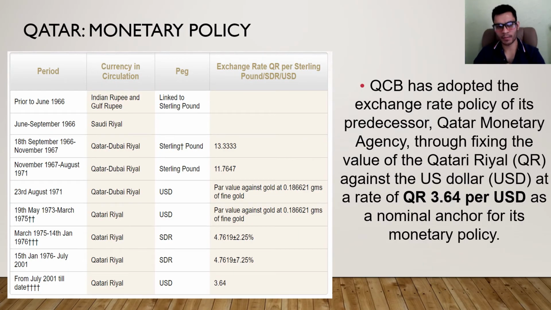There is a very interesting monetary policy in Qatar. They basically fix the value of the Qatari riyal against the US dollar at a rate of 3.64 riyals per US dollar. That is the anchor for its monetary policy. So if anything happens in the economy, the central bank will intervene by selling the currency or maybe buying dollars, which is the most efficient way when you have this type of fixed rate.